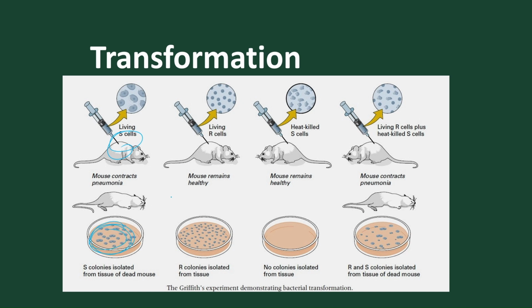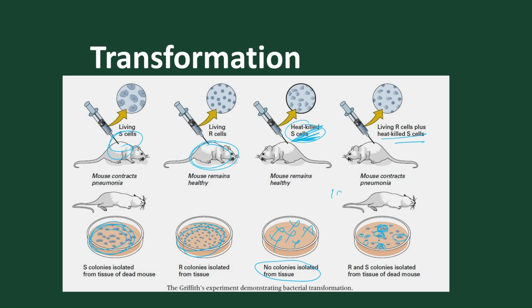So these are the S colonies formed. Here the R colony is formed. Here, heat killed means no capsulated bacteria are found, no colonies are isolated from the tissue because we have already killed it. But in the next stage, where R and heat killed are combined, we find that the DNA is incorporated into the R and we find a new bacteria. Here some modified R2 are present that cause disease, and certain R are present.